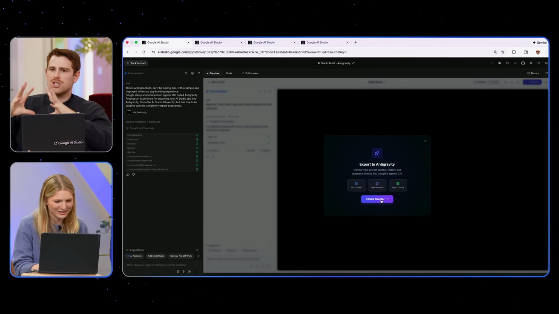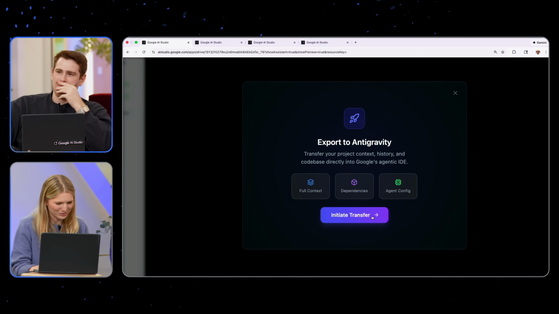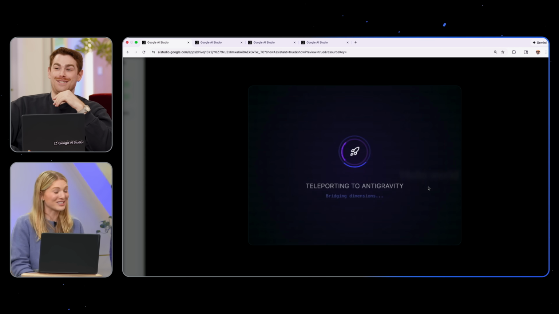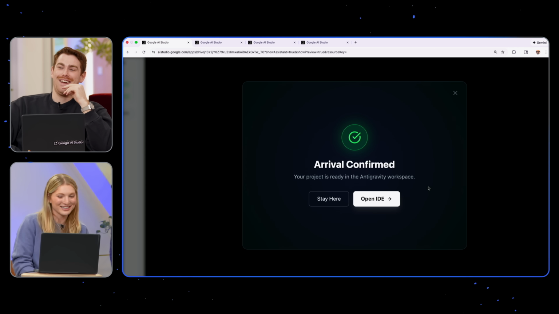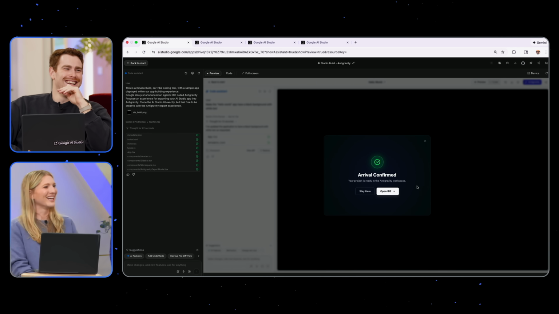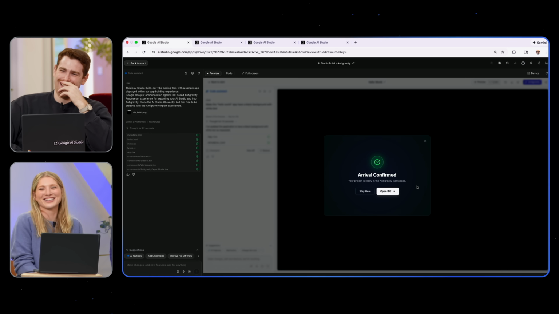All right. Can you zoom in a little bit to make it nice and big? Because I can't see anything. Cool, all right, this looks nice. Ooh, wow. Ooh, teleporting to anti-gravity. So when's this available? This is insane. Shipping this afternoon. Let's go. And she was looking at this being like, all right, that's about 6 months of work.